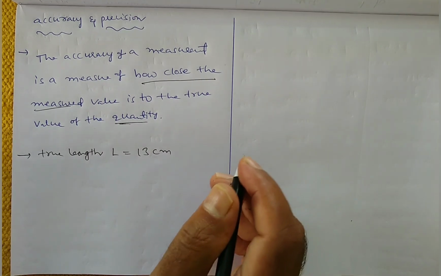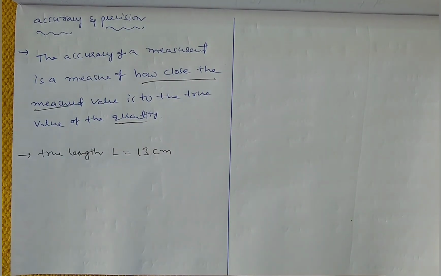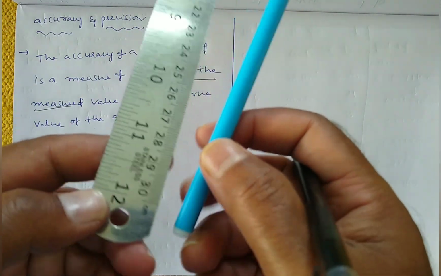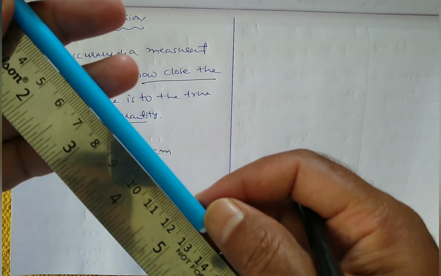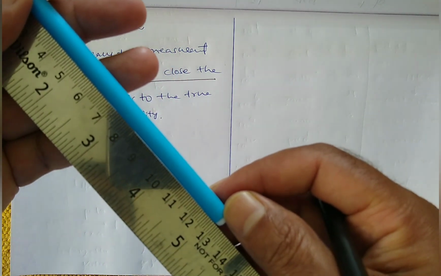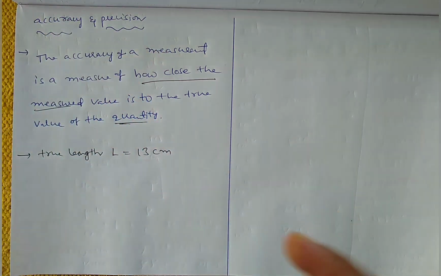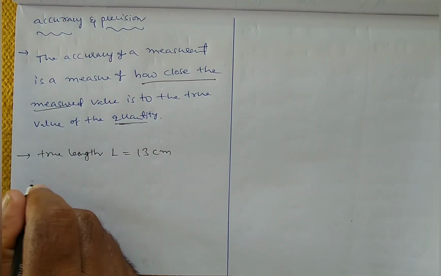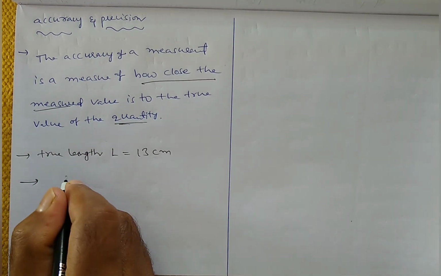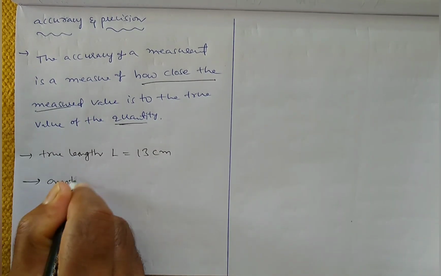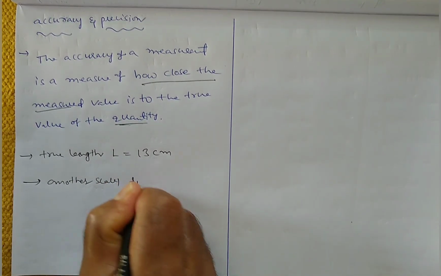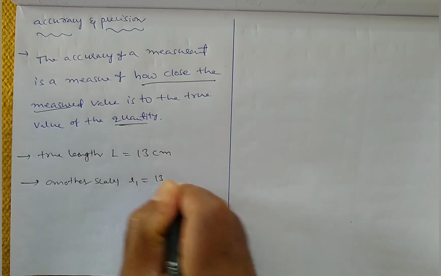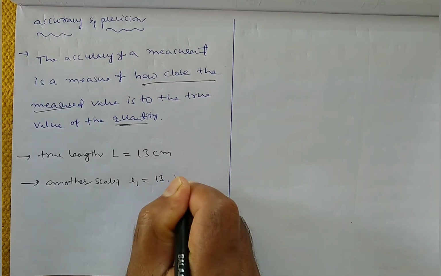So this is the true value. Now I am using this scale, and by using this scale I want to find the length of this pen. Now I am measuring with scale 1 and I found that it is 13.1 centimeter.